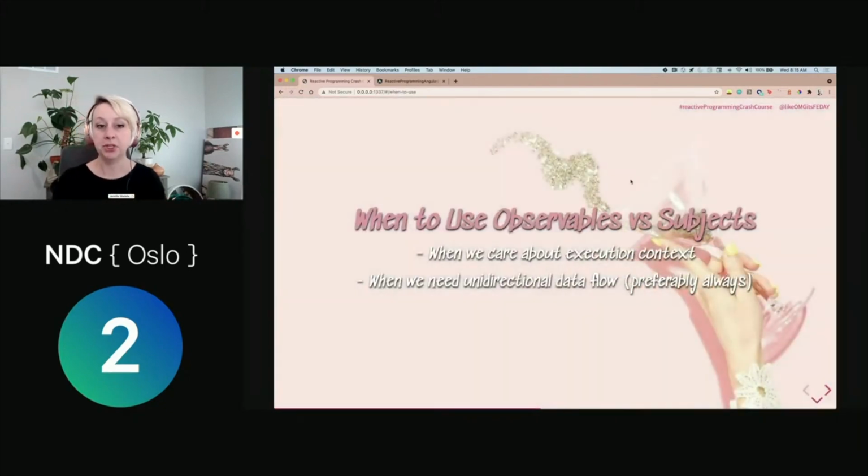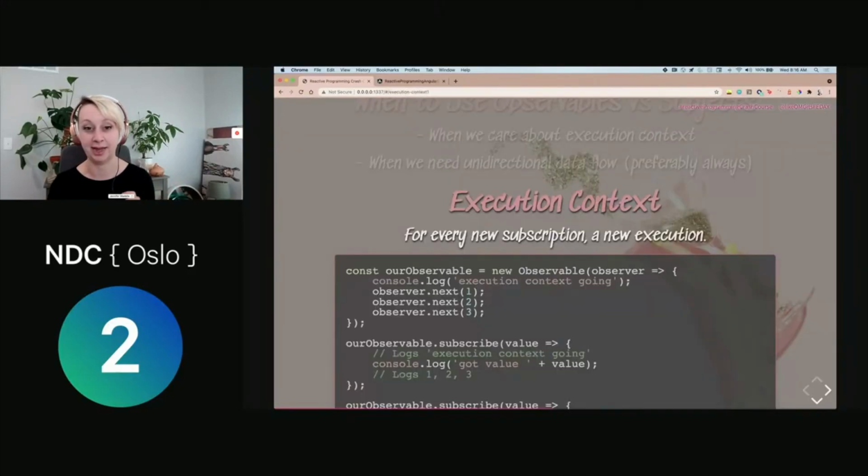All right, so it can be a bit tricky to figure out when to use observables versus subjects, and this is something that I definitely see a lot when I'm teaching programmers new to reactive programming, like the mistakes they get. And not that they're bad mistakes, these are the baby steps that you're taking to learn and grow and figure out how to do this better. But it's a good idea to have these thoughts in your head of observables versus subjects when you care about execution context. And when you need unidirectional data flow, which is pretty much always. So we can do some powerful stuff with subjects, but we can also accidentally use them as a crutch. And so I want to find a balance between that.